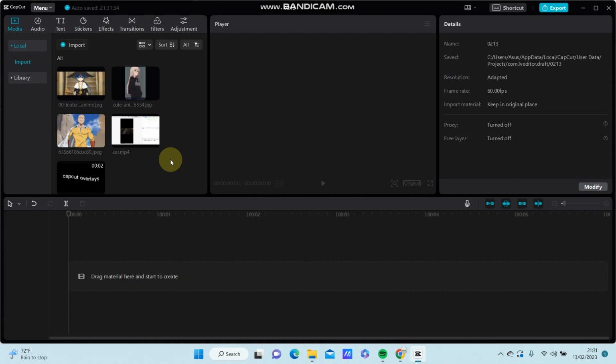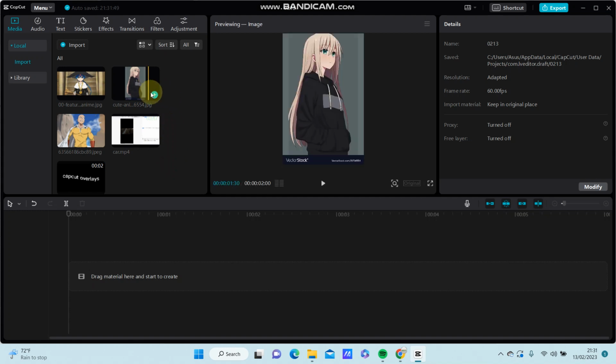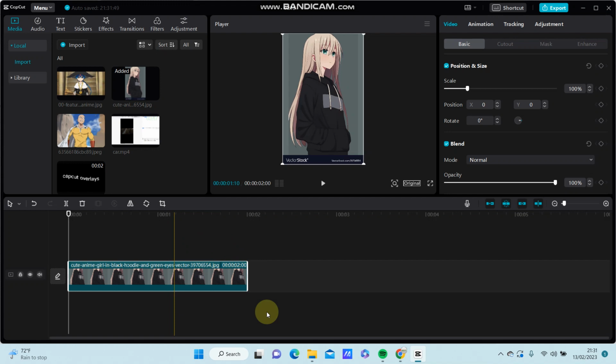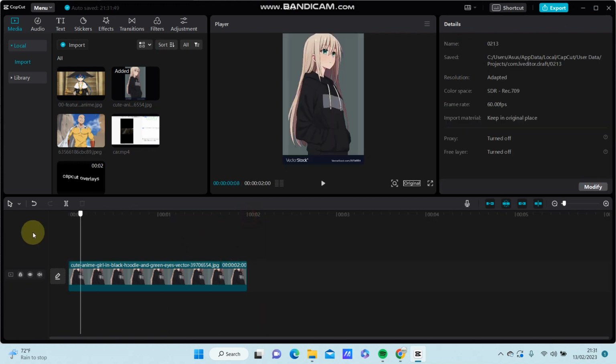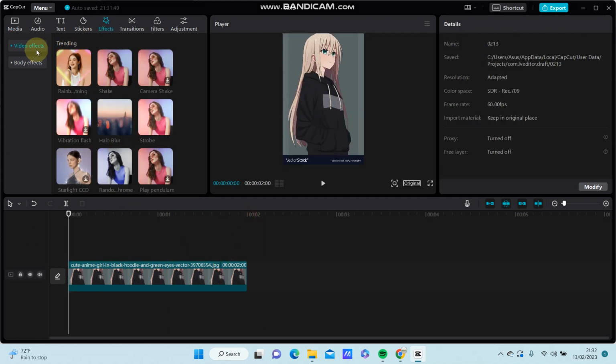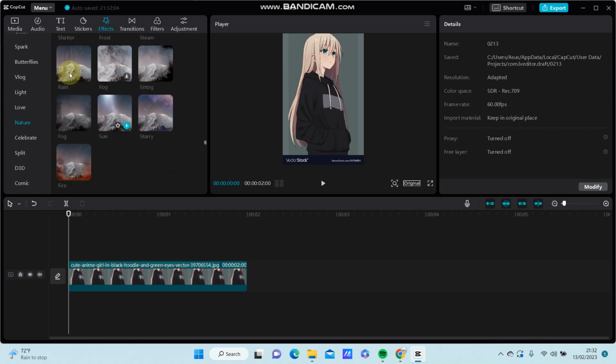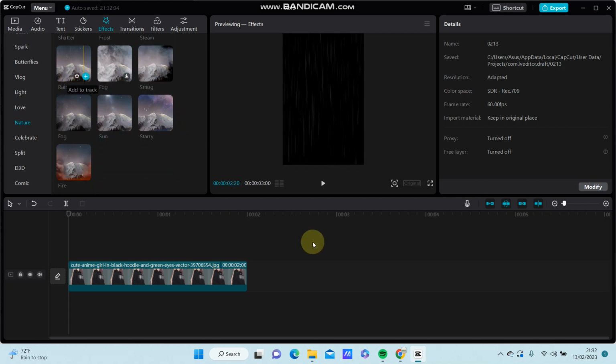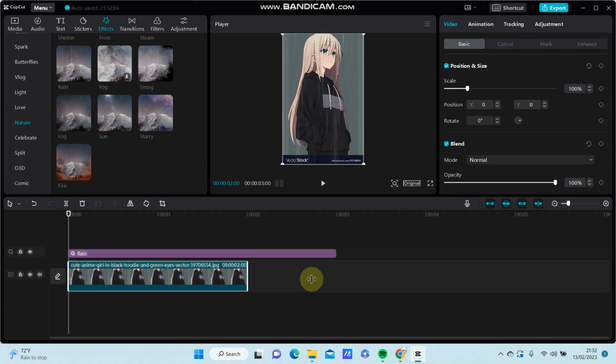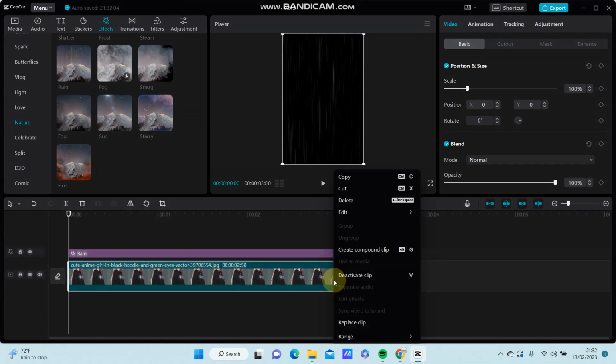Hello everyone, in this video I'm going to show you how to create the rain effect on CapCut PC. So I'm just going to use the image for instance, and I'm just going to add effect, select video effect, go to nature, and you can find the rain effect. So just click on it. Just extend it for the duration in the same length.